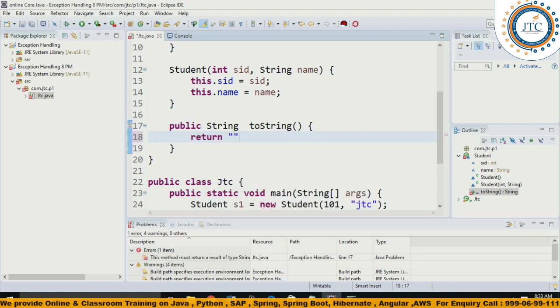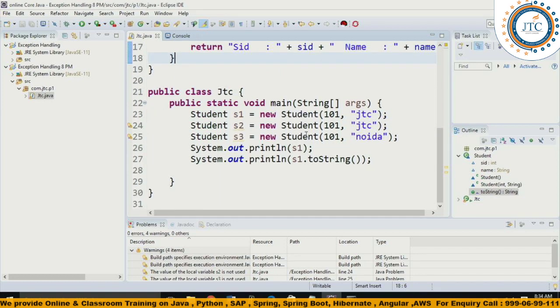So what do I want to override now? Maybe I don't want the default implementation. I want the implementation which I want. So I return SID plus name, the name I have given into this.